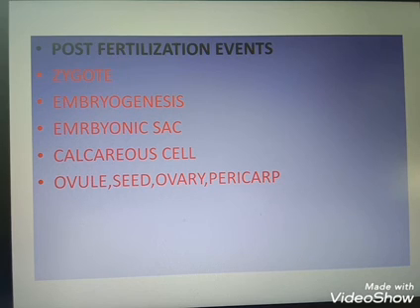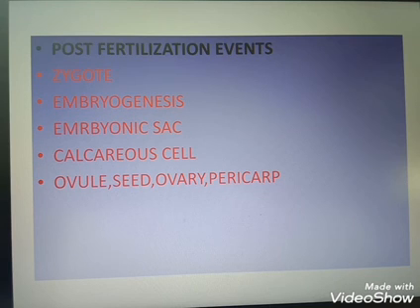Next is the formation of the embryo. The zygote getting converted into an embryo is known as embryogenesis. During embryogenesis, the zygote undergoes cell division and cell differentiation. Cell division means the continuous division of the cell, and differentiation means the cells change into tissues, tissues into organs, and organ systems. Clear? Based on how and where the development of the zygote takes place, animals are divided into mainly two types: